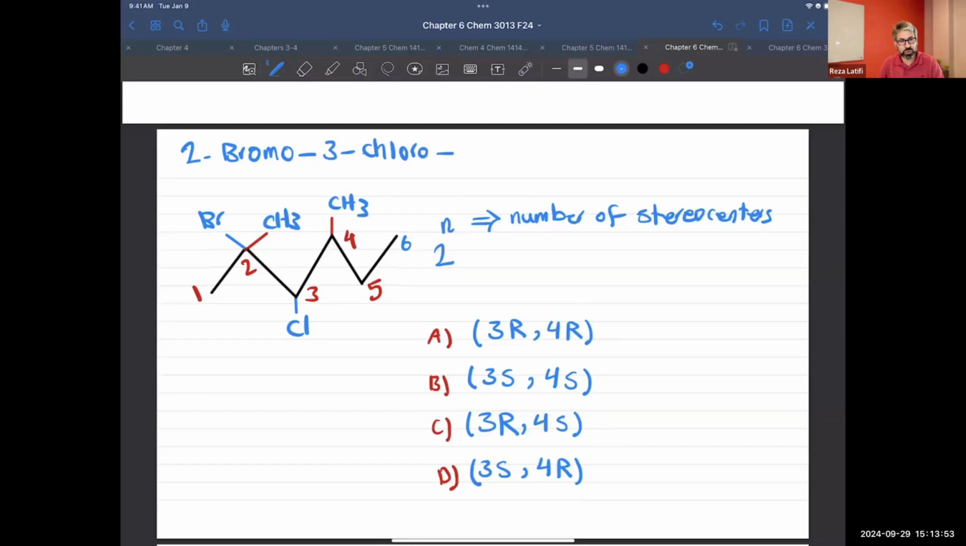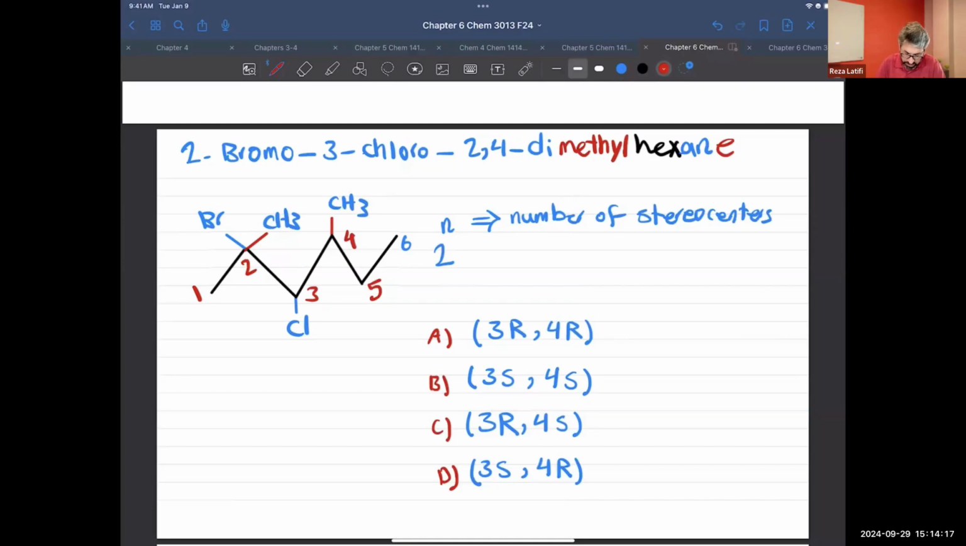Next, on the second and fourth carbons, I have a methyl, so I'm going to say 2, 4-dimethyl. Then I have 6 carbons, so this one will be hexane. Now, how many stereocenters do we have?